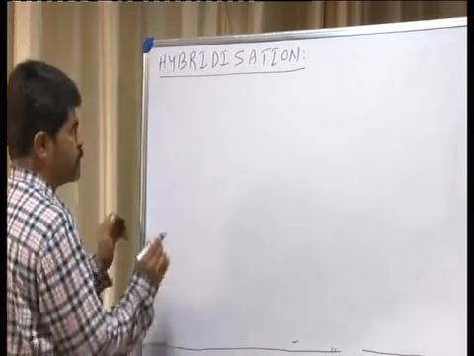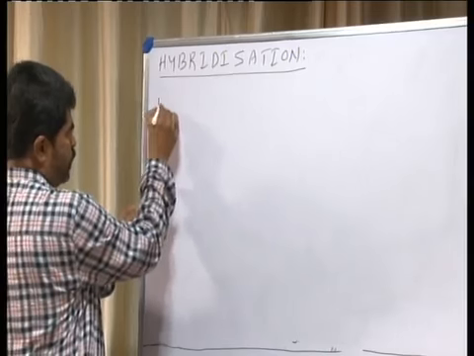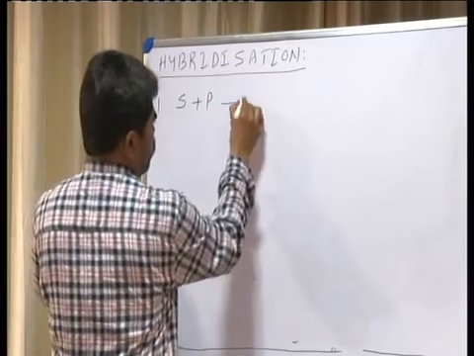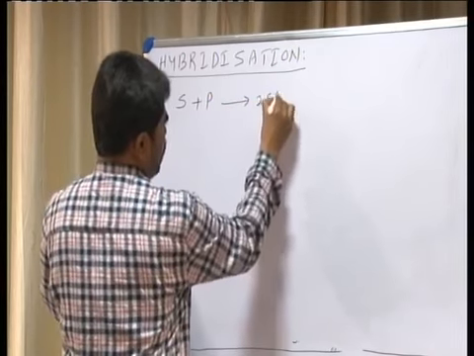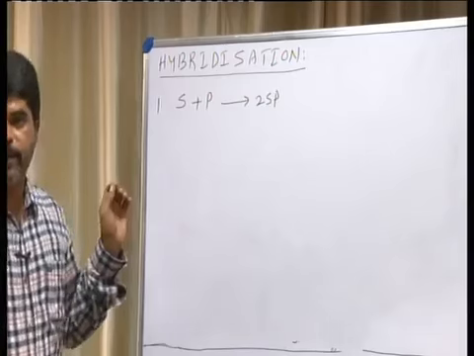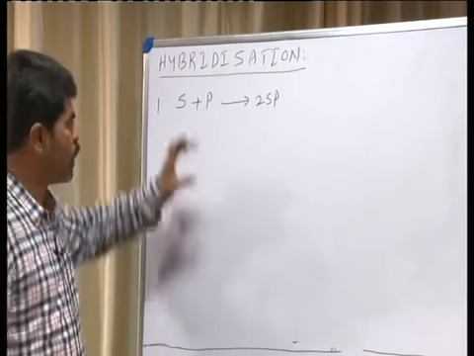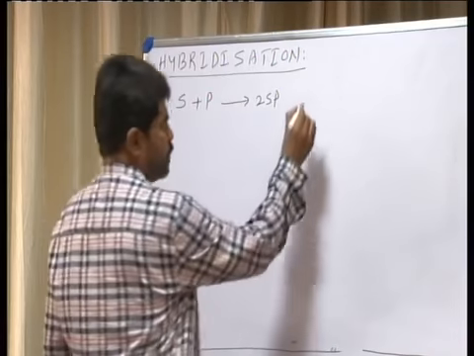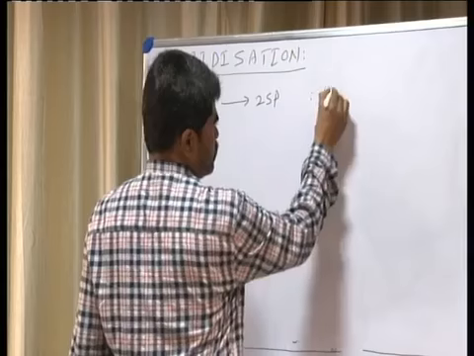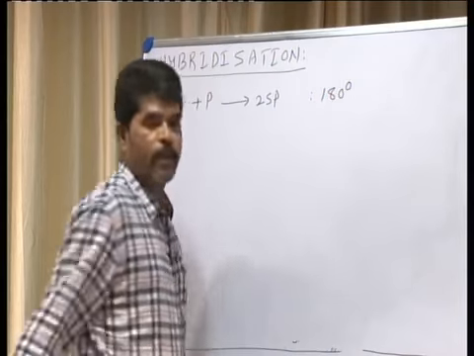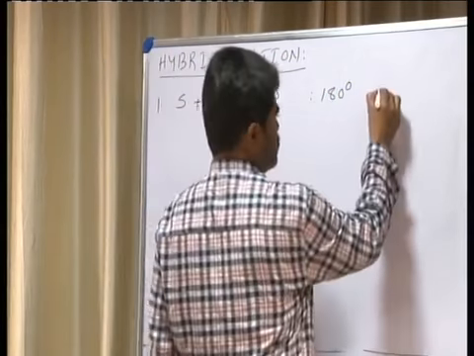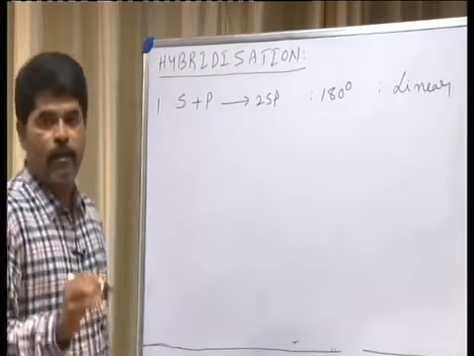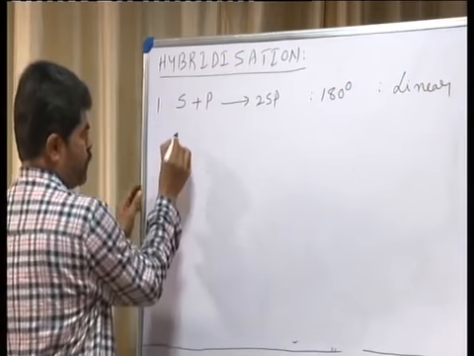For example, if one s orbital hybridizes with one p orbital, two sp hybrid orbitals are formed, in which the bond angle is 180 degrees and the shape of the molecule is linear. Linear is the shape of the molecule. That is just a brief hint about it.